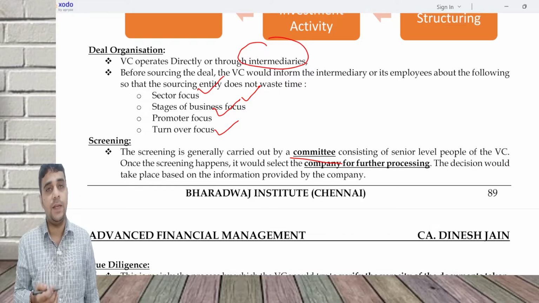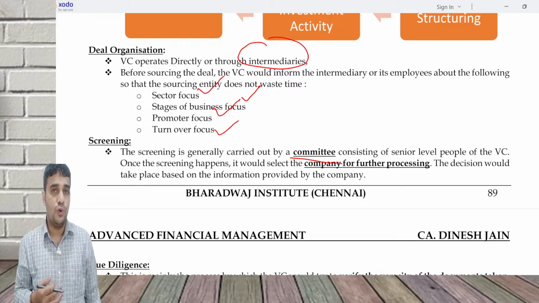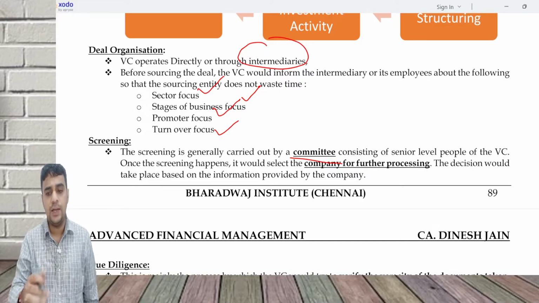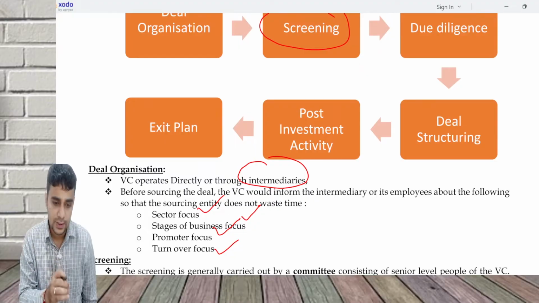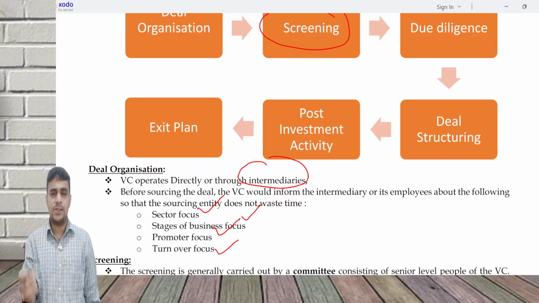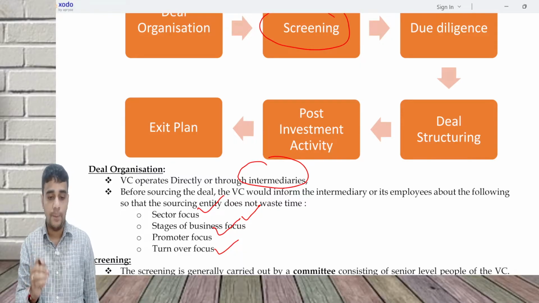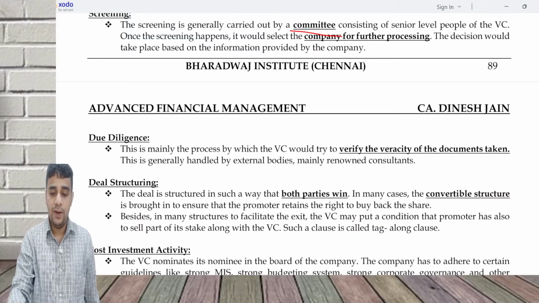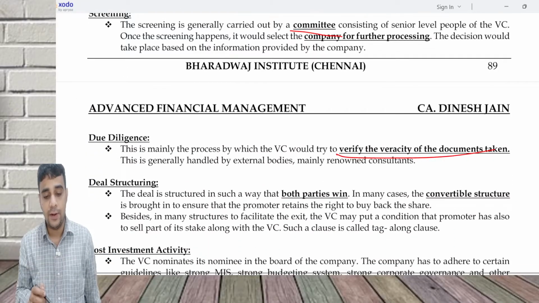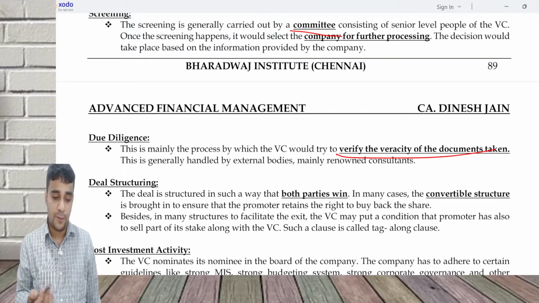For due diligence, we need something called an investment banker. A lot of the Big Fours do due diligence services. So a due diligence will happen. What is due diligence? It is doing the financial due diligence as well as legal due diligence, commercial due diligence, a lot of things, basically checking what are the possible things which can go wrong when you are investing in a company. So a due diligence exercise will happen. Verify the documents which have been given. Renowned consultants, that is chartered accountant firms, can do it, or the Big Fours can do it.